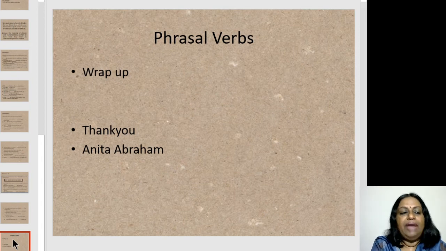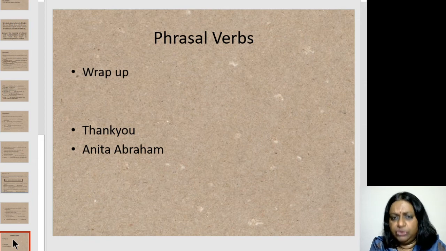So let me quickly wrap it up once again with the key points so that you will enhance your vocabulary by including phrasal verbs in your communication. Phrasal verbs are phrases that indicate action. They are generally used in spoken and written English, and also in informal texts. Often in creative writing also, you come across phrasal verbs. Some examples would be get up, go through, write down, take after, turn down, come across, run into.